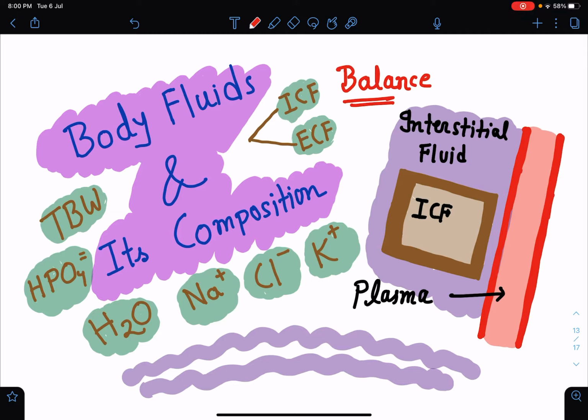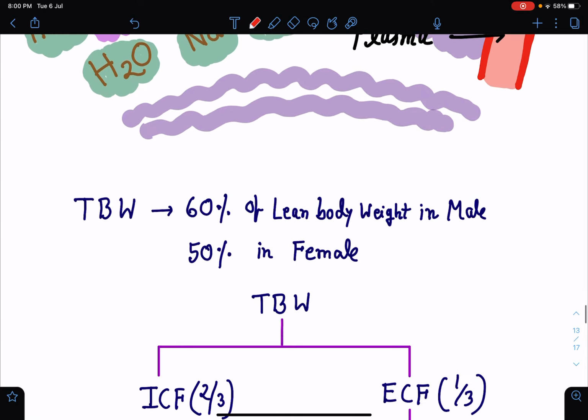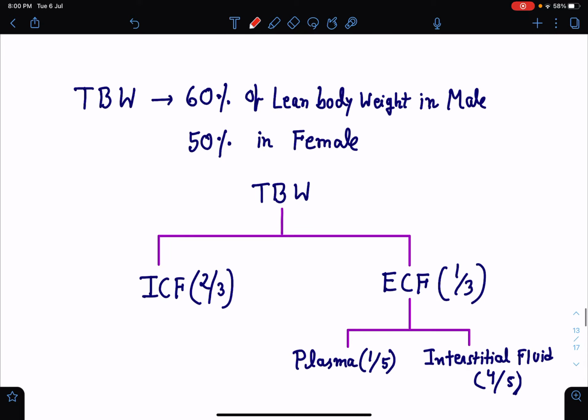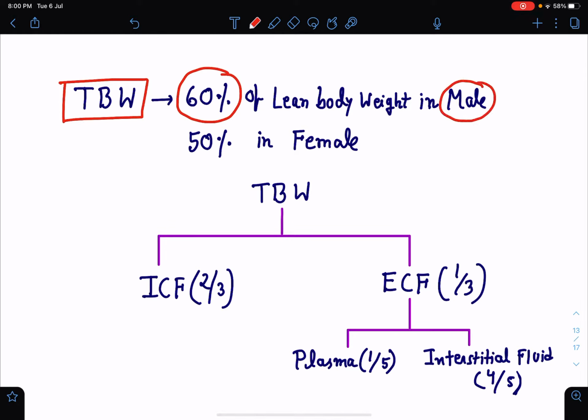In my today's class, I'm going to discuss about body fluid and its composition, and I'll also discuss about how the water balance is maintained in our body. So if we talk about the total body water, it comprises 60% of lean body weight in case of males and 50% of lean body weight in case of females. Now this total body water is distributed into two compartments.